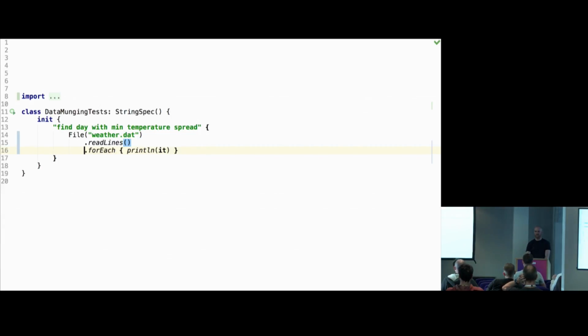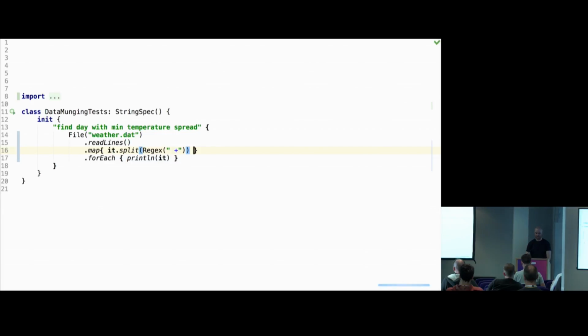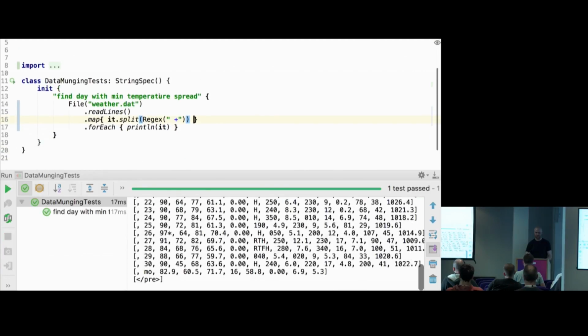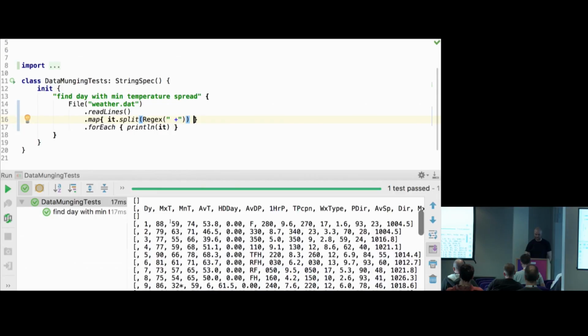So we just read all the lines, and I guess we need to parse them somehow. So I'll do the simplest thing. I'll do just split, and I'll use regex to split it on one or more spaces. Bad idea, like this. So now in the output, we should see lines split into list arrays. So now we can see that's the output. See commas between things, so that's why they were splitting.